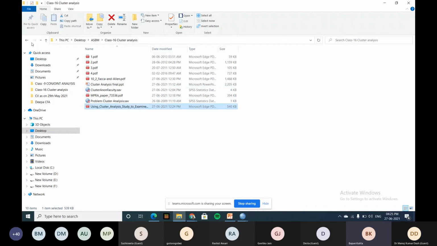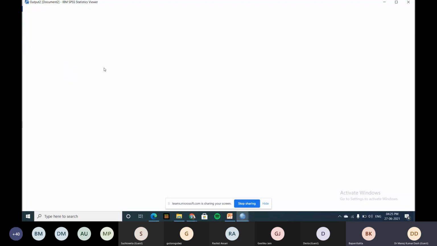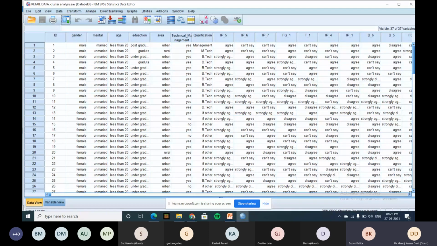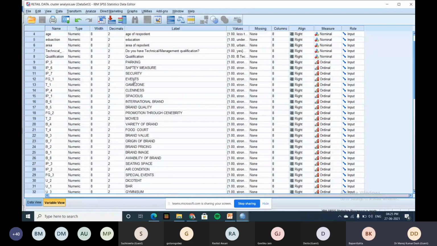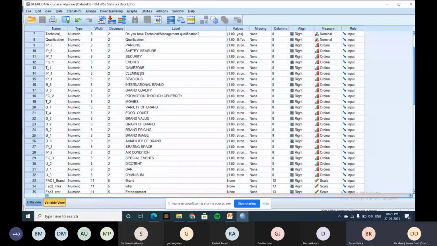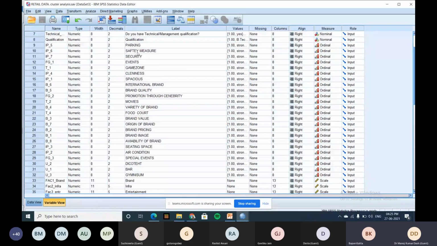Is it visual to all of you? The data is visible to all of you? Yes, sir. Now see, this is a case of a retail manager. The retail manager wants to know what factors influence the customer to visit a mall. So the researcher has taken a number of items. He asked about parking, safety, security, events, game zone, cleanliness. These are the variables which directly or indirectly influence the customer's satisfaction and by which they can visit the mall.